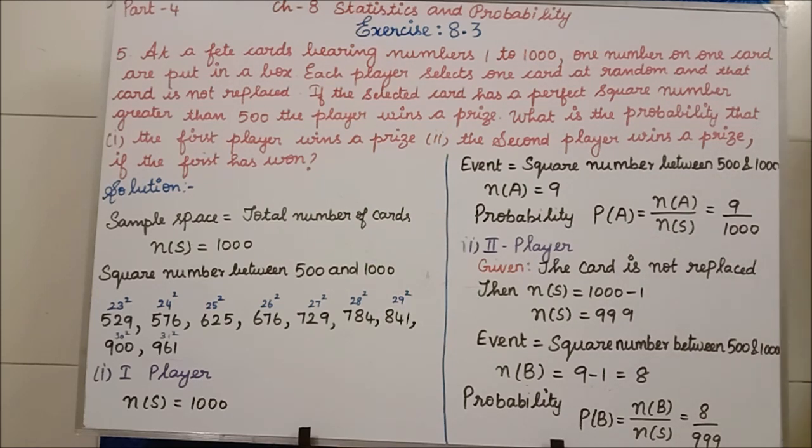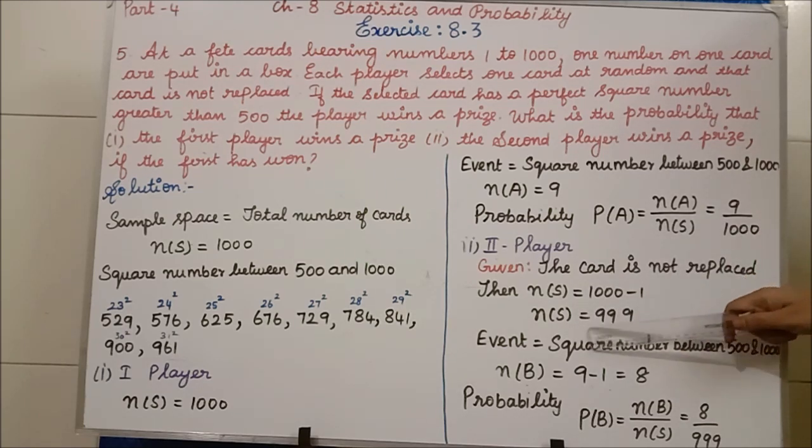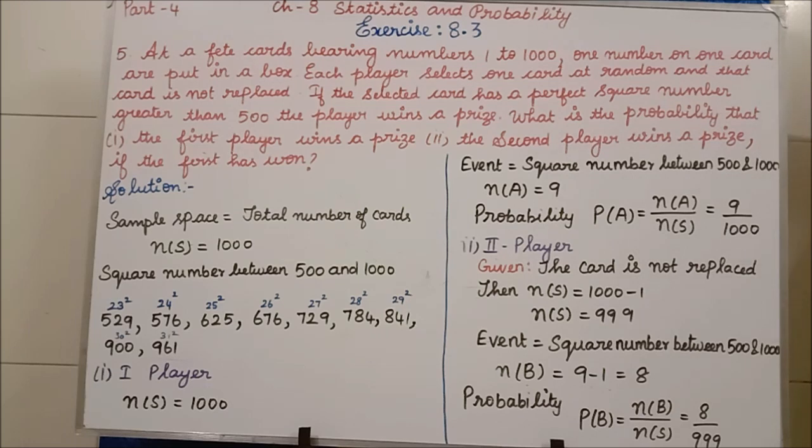When the next player comes and starts the game, how many cards will be in that box? 999 cards only will be there, because already one player has won and that card we have kept separately. So n of S is 1000 minus 1, which is 999.